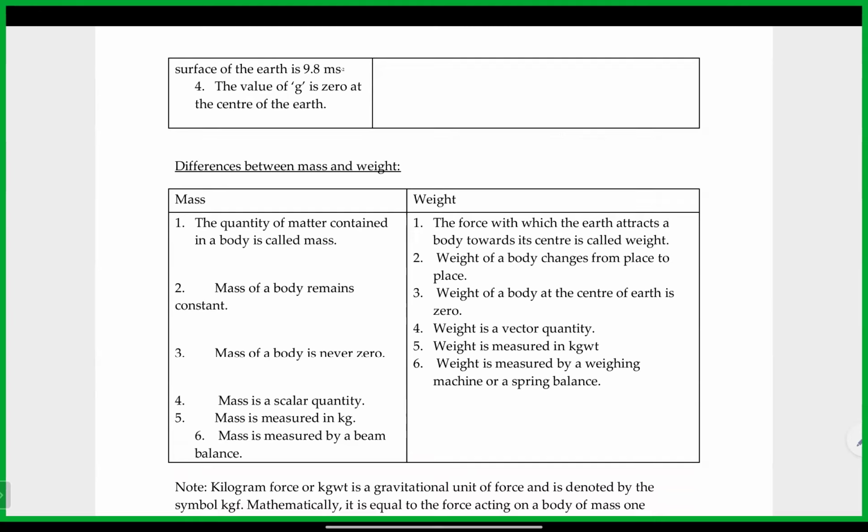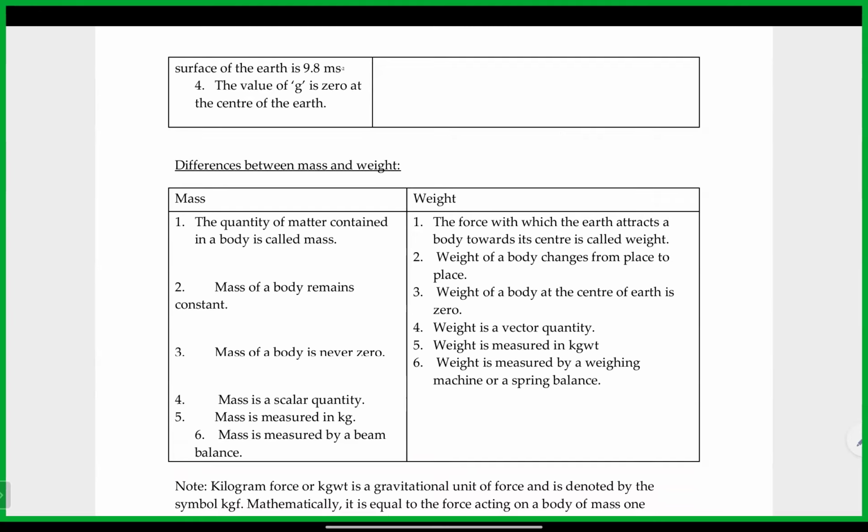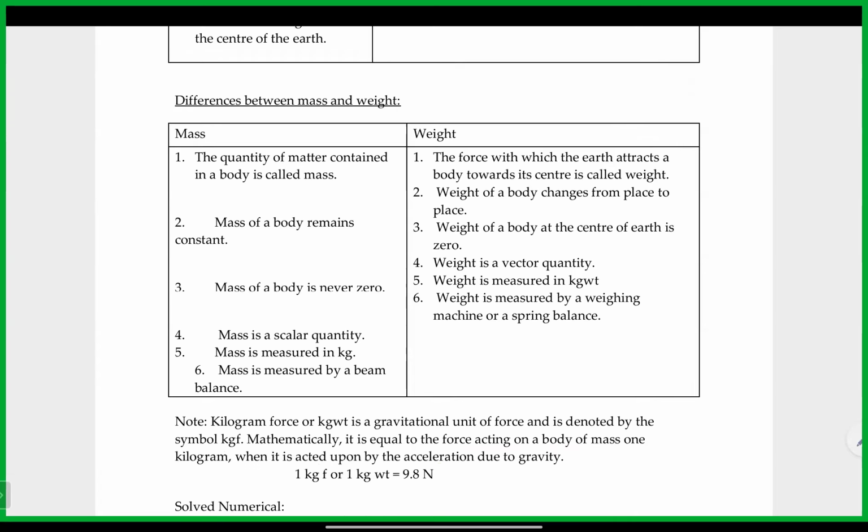Then finally, the difference between mass and weight. We already know that the quantity of matter contained in a body is called mass, whereas weight is the force with which the earth attracts a body towards the center. Mass into gravity is the weight of the body. The mass of the body remains constant, whereas the weight of the body changes from place to place, because when the gravity changes, the same body will weigh differently. The mass of the body is never zero. The weight of the body can be zero at the center of the earth, where gravity is zero.